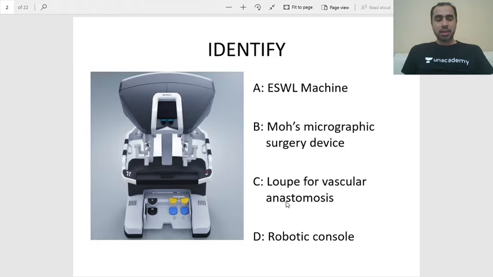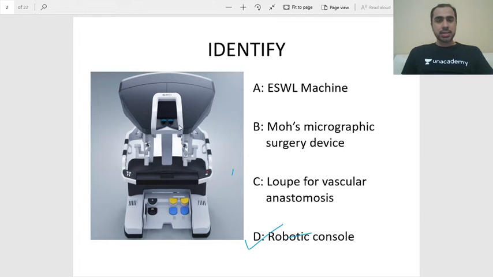Interesting. Yes, most of you are right. This is a robotic console. You need to know a little bit about robotic surgery. It is fairly untapped in the MCQ world as of now, but they are going to ask you things about it. So this is a robotic console. This is where the surgeon sits. Now, how do you identify?